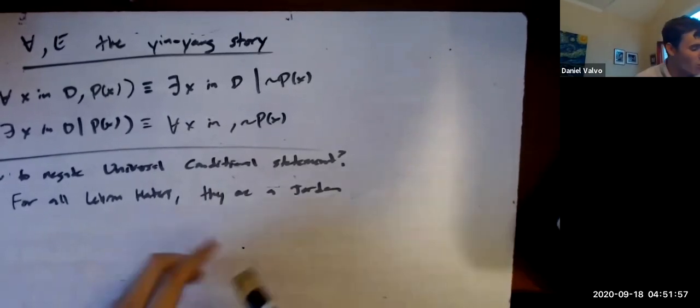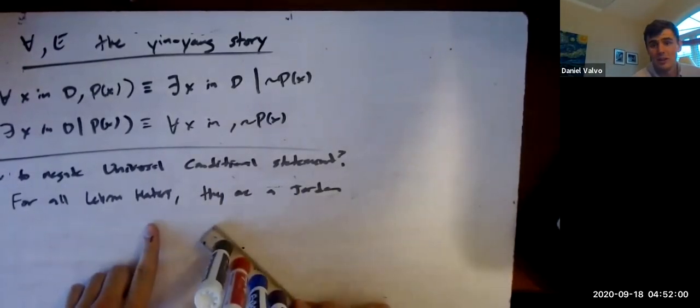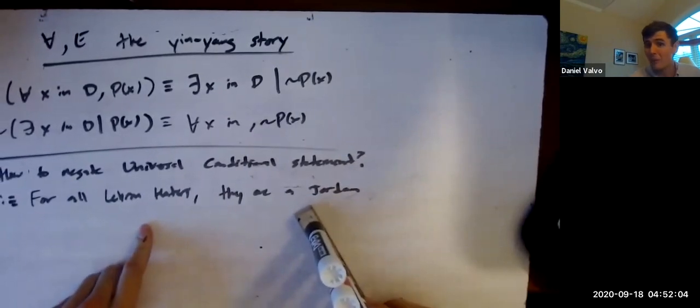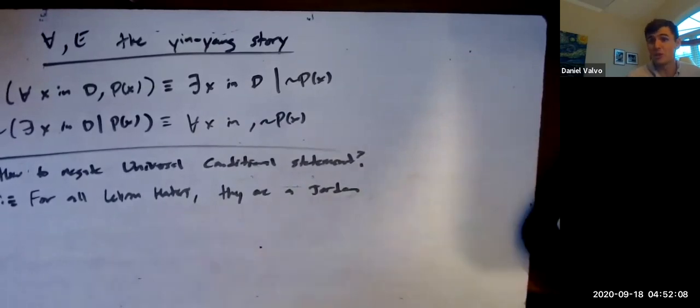So this right now, we've written it. They say they're a Jordan fan. This is just a universal statement. There's no conditional yet. Remember how we can make universal statements from universal conditional statements? We just kind of restricted the domain and got rid of the arrow. We can also do the opposite. We can make the domain bigger and include an arrow. So I like this. It doesn't matter if it's true or not.